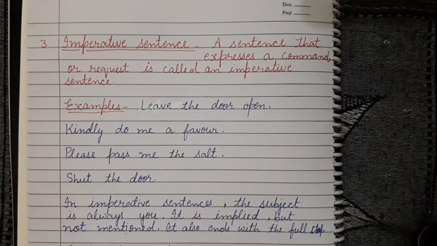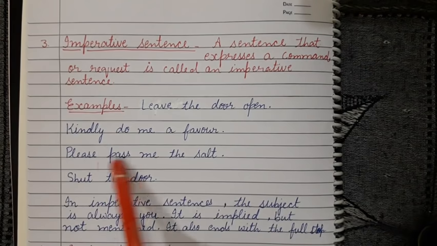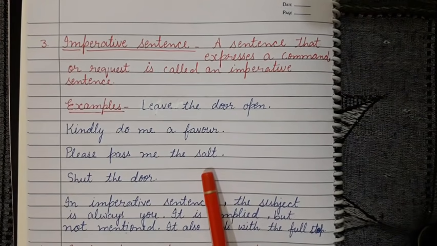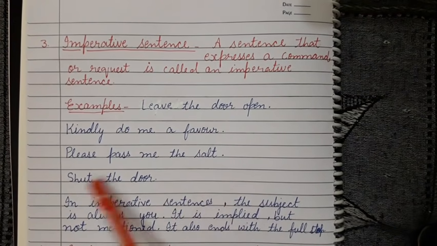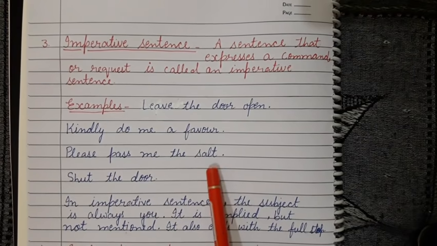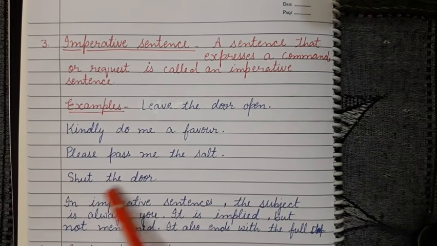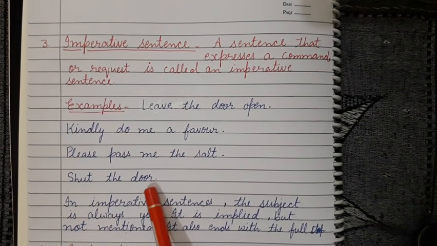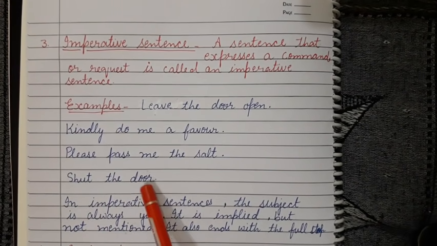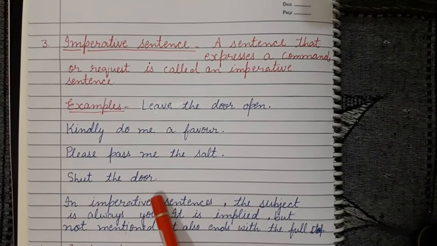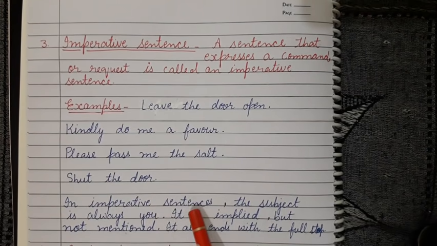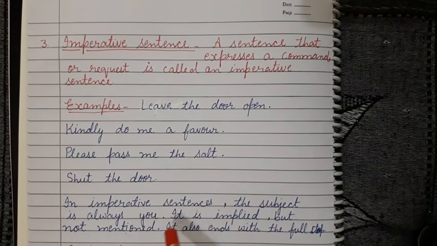If I say, please give me a glass of water, please pass me the salt, a kind of request is coming here. Shut the door, command. Here we can see a kind of order, I am giving the order: shut the door, leave the door open. So in an imperative sentence which kind of expressions are coming?